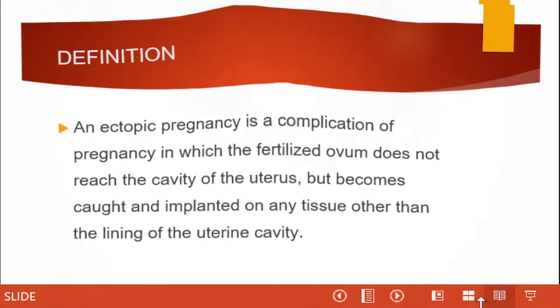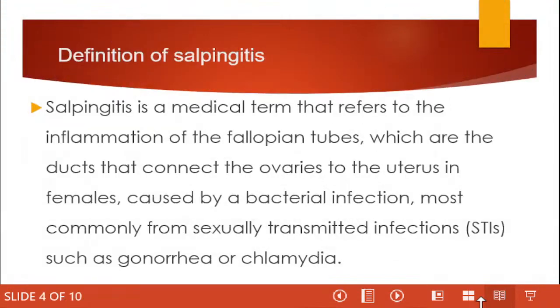Our second definition was that of salpingitis, and our definition is salpingitis is a medical term that refers to the inflammation of the fallopian tubes, which are the ducts that connect the ovaries to the uterus in females, caused by a bacterial infection, most commonly from sexually transmitted diseases such as gonorrhea or chlamydia. Alright, so this is how we can define ectopic pregnancy and salpingitis.